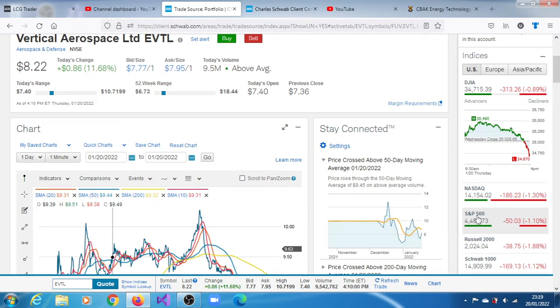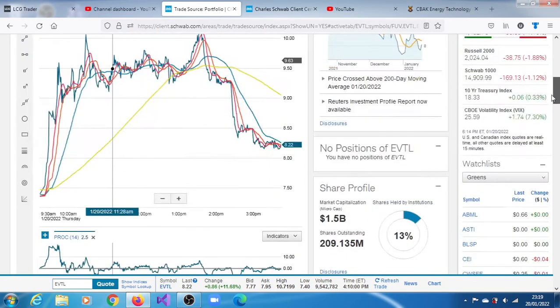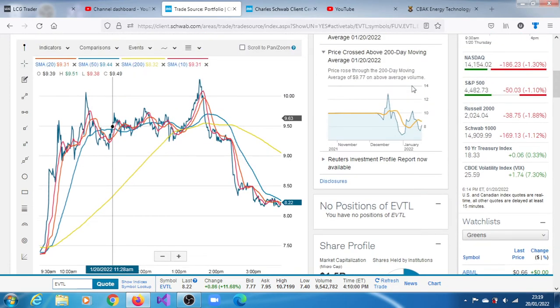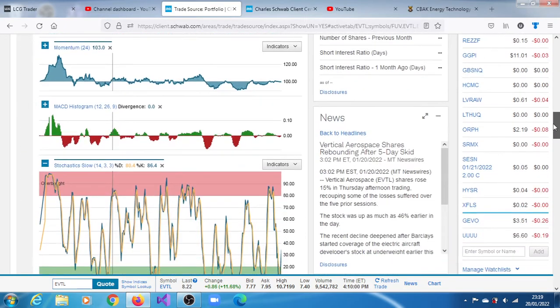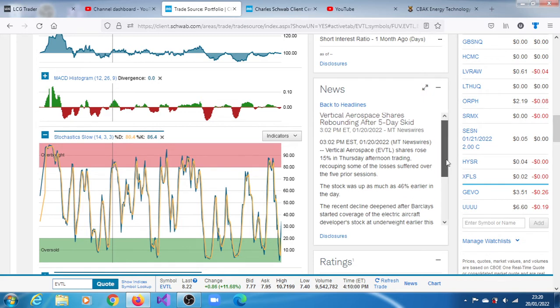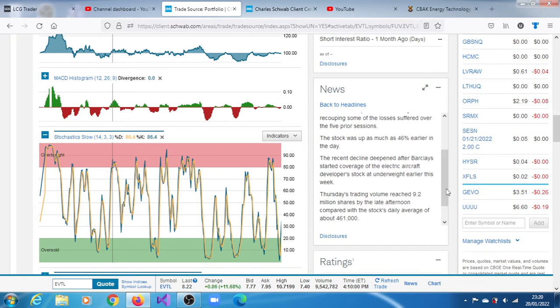So it also rose above its 50-day moving average at $9.45, as well as its 200-day moving average at $9.77. So the news out there is not really news. It's just that the recent declines we have been seeing with the stock, the declines it had in the previous sessions, came, or rather worsened, when Barclays started coverage of the electric aircraft developer's stock at Underweight earlier in the week.